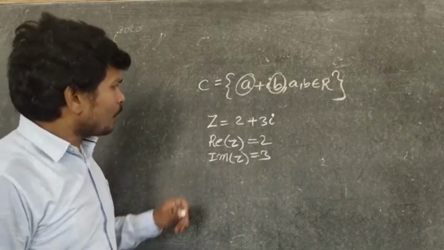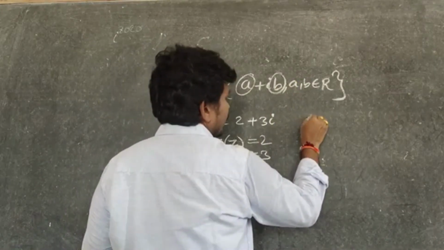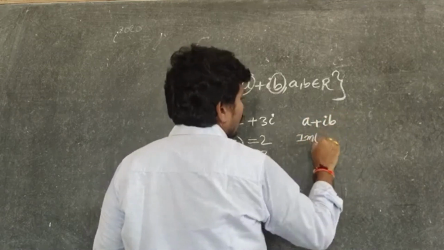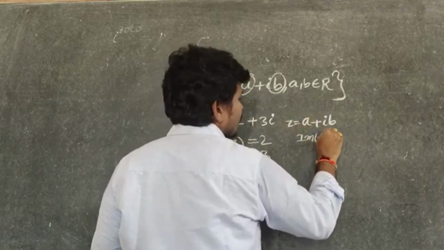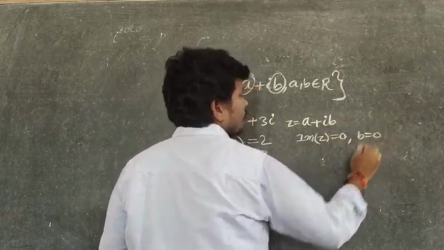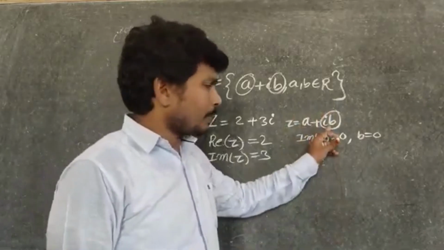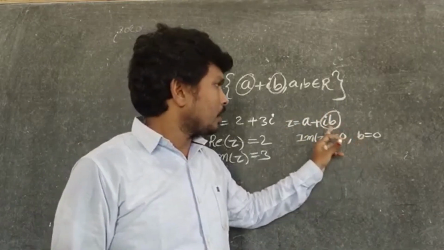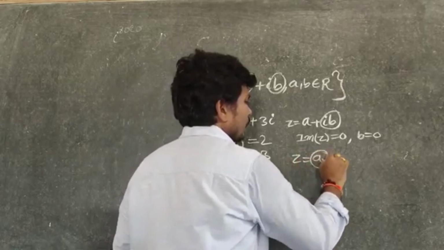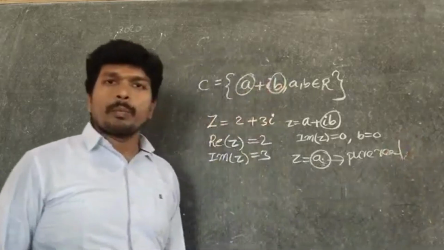Now you observe, if the imaginary part is 0, it is in a plus ib form, no? Imaginary part means the b value. B equal to 0, then the imaginary part is completely 0, because the coefficient of i is b. So now z is equal to a. A is called what? Real number. These numbers we call pure real.